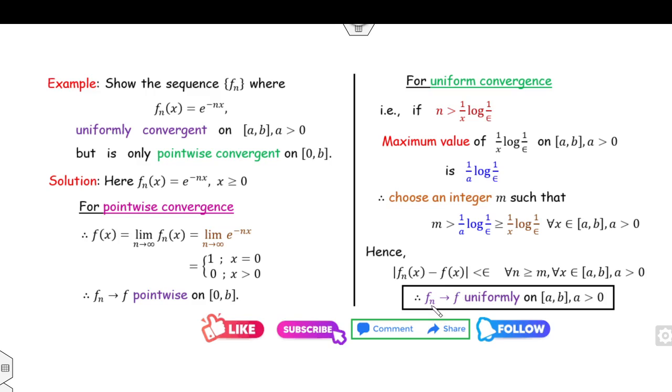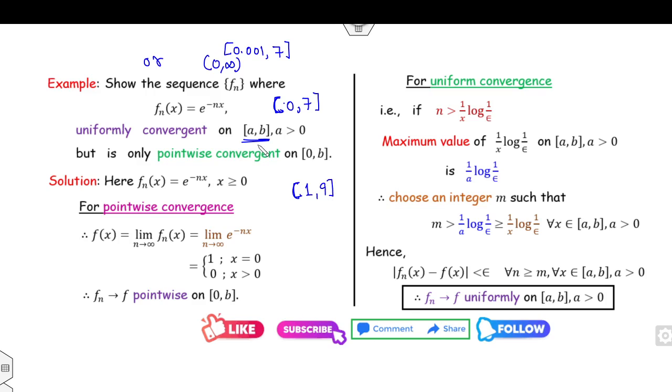Hence the sequence is uniformly convergent on any interval where a is non-zero, like [0.00127, ...], or you can also say the open interval (0, infinity). It could be an open interval or closed interval like [1, 9], or anything.